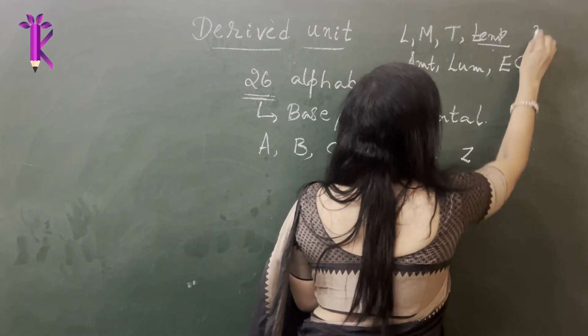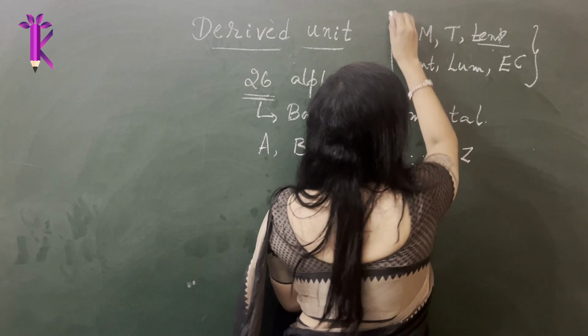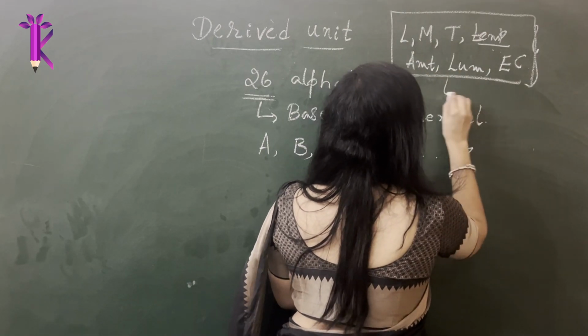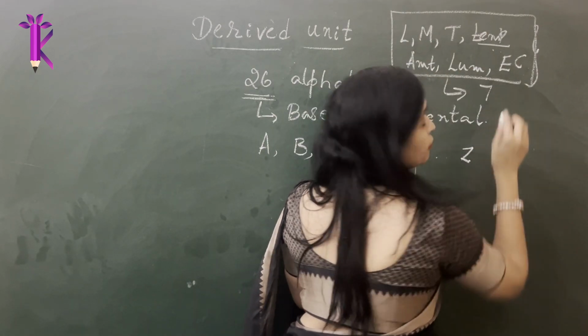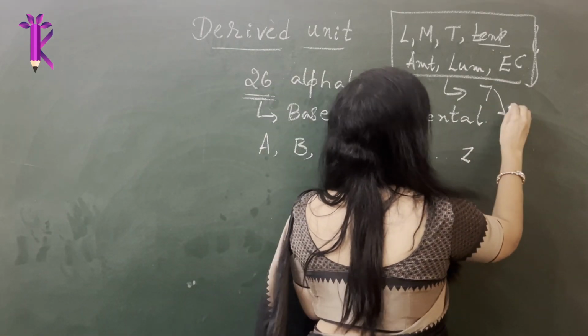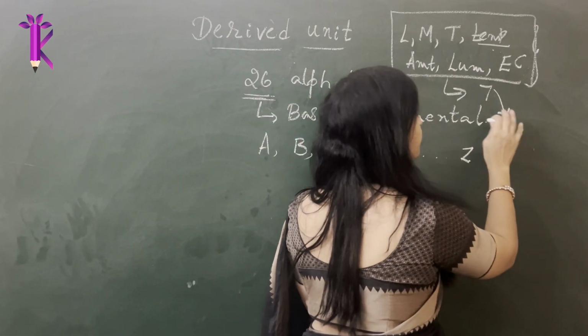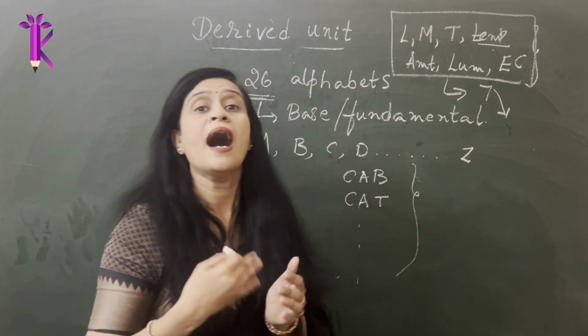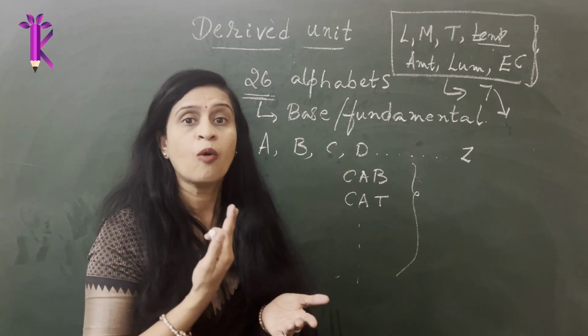So using these 7 base physical quantities, we can derive other physical quantities.